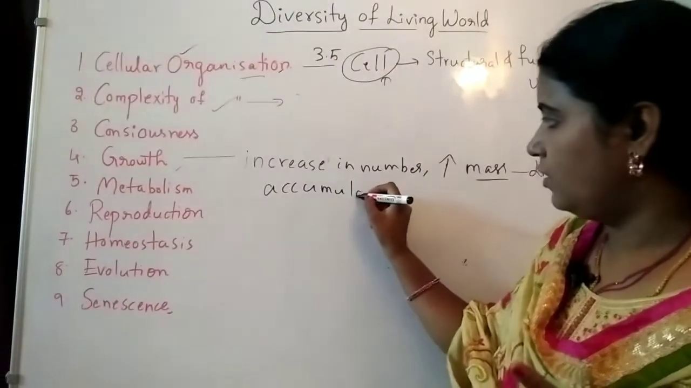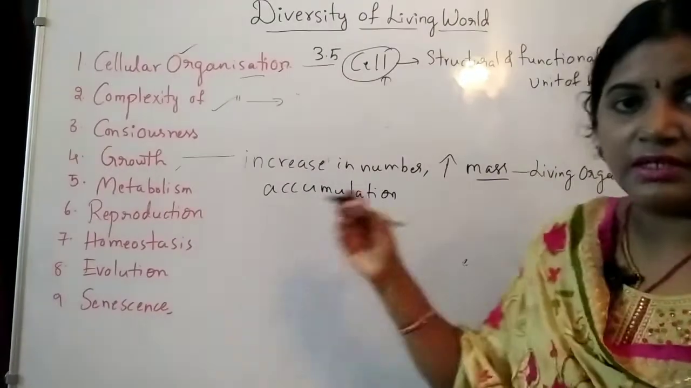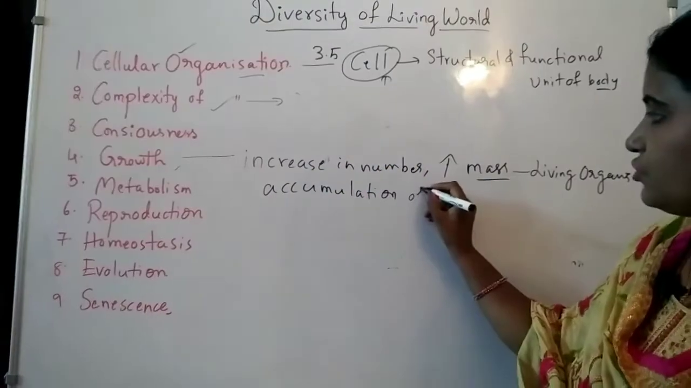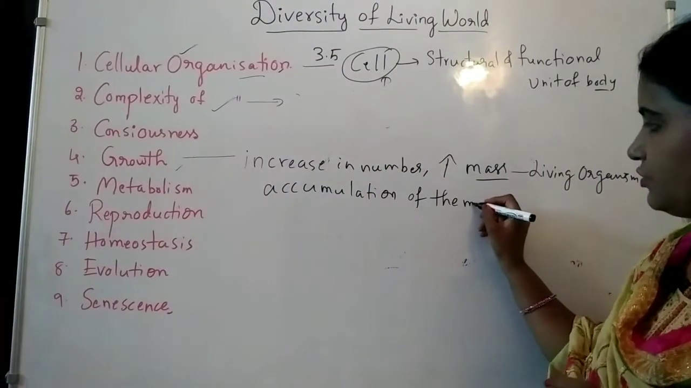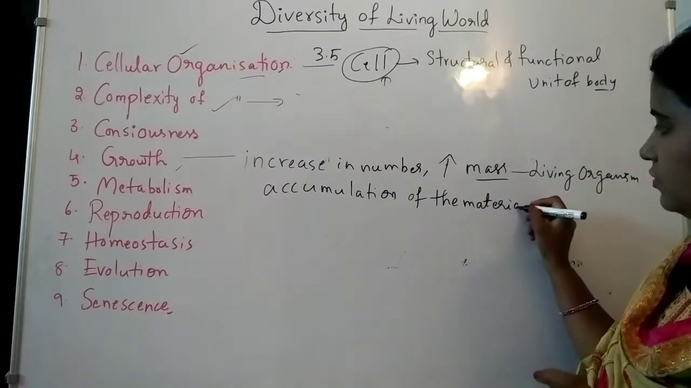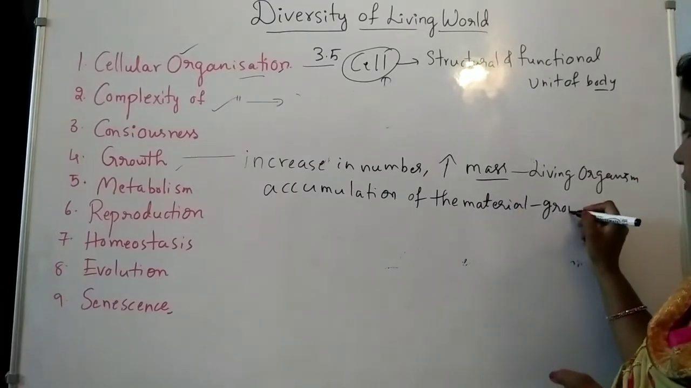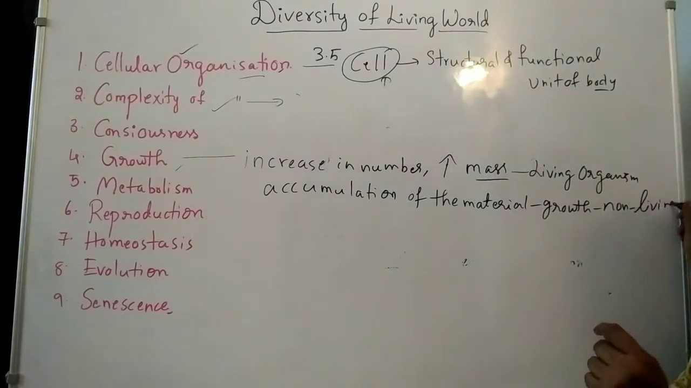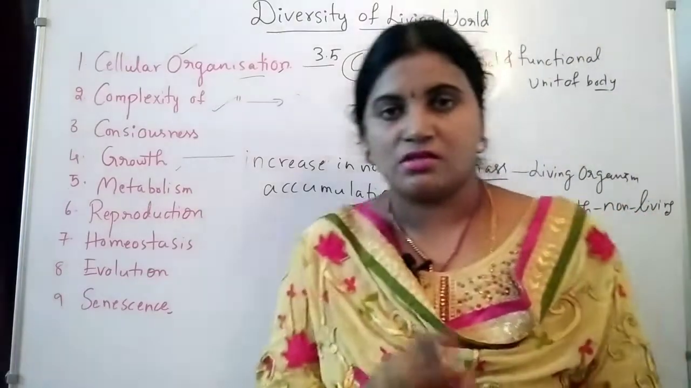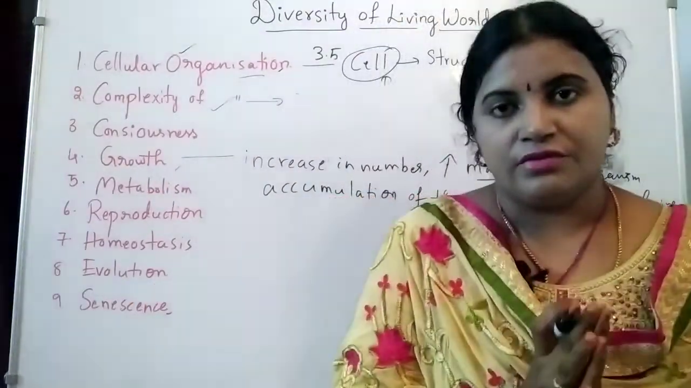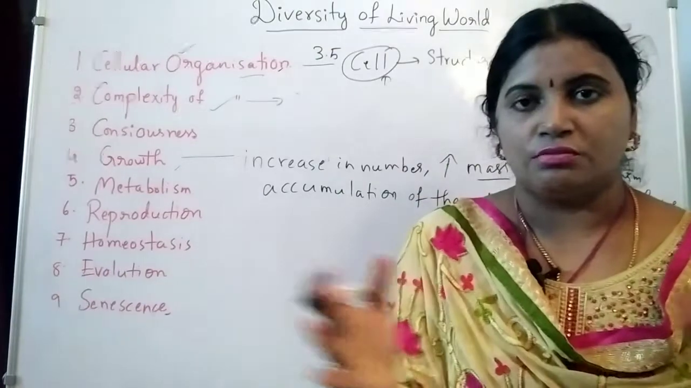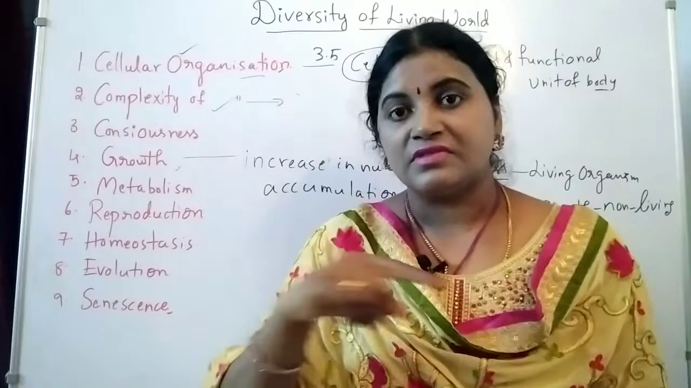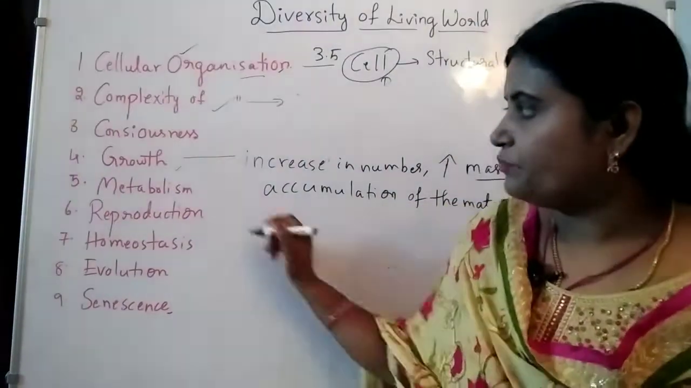అక్యుములేషన్ ఆఫ్ ది అక్యుములేషన్ అంటే ఏంటి? అంతా వచ్చి ఒక దగ్గర చేస్తే దాన్ని అక్యుములేషన్. సో అక్యుములేషన్ ఆఫ్ ది మెటీరియల్, ఇట్ రిజల్ట్స్ ద గ్రోత్ ఇన్ non-living organisms. Non-living organisms, it's just accumulation of the non-living matter. Okay, non-living matter is going to be gathered in one place, and finally it shows the increase in the size of the material. And then metabolism.